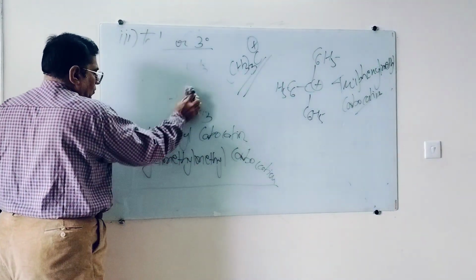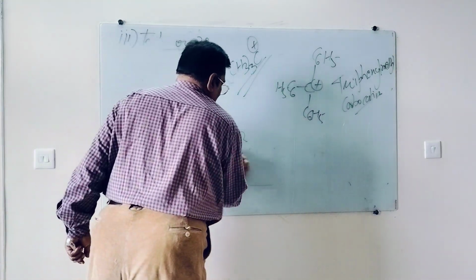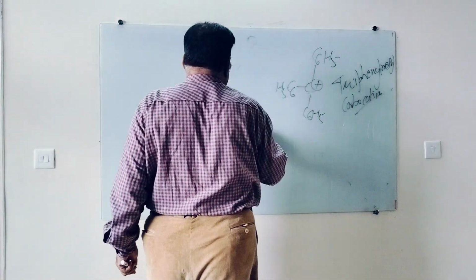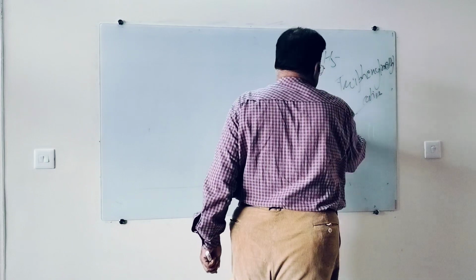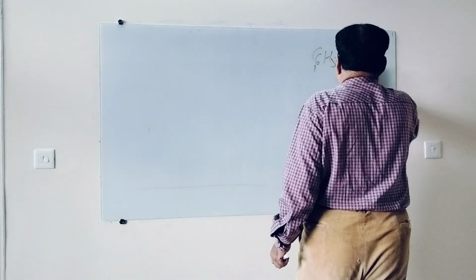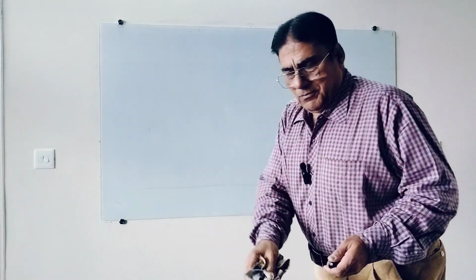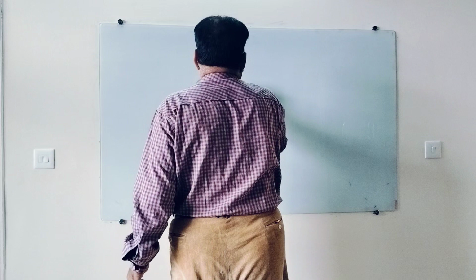And if any doubt is there for lower classes, BSc classes, I would like to remove it by explaining what you mean by 1 degree, 2 degree, 3 degree carbon and 1 degree, 2 degree, 3 degree hydrogen. I take only one example so that there should not be any confusion. I just take a carbon skeleton. This is the carbon skeleton.